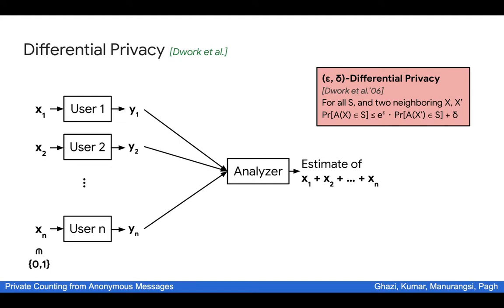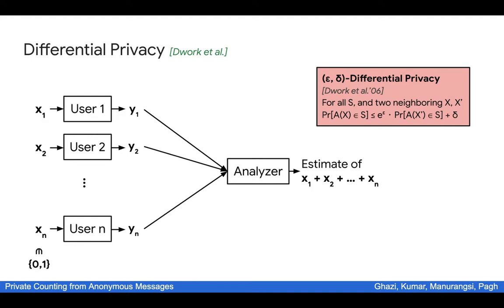We say that an algorithm is epsilon-delta differentially private, or epsilon-delta DP for short, if the following condition holds. When we look at any two neighboring datasets, which means that these two datasets differ on a single user's input, and if we look at any set of possible outcomes S, then the probability that the algorithm outputs any outcome in S on the first dataset is at most e to the epsilon times the probability that the algorithm outputs any outcome in S on the second dataset, plus delta.